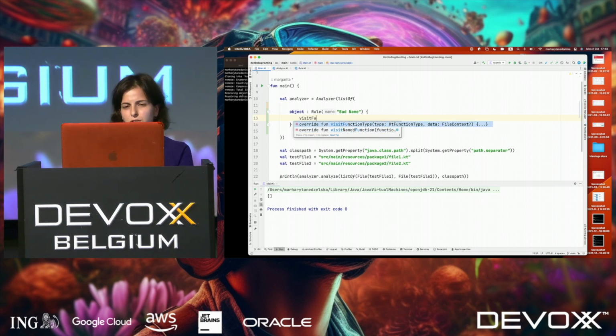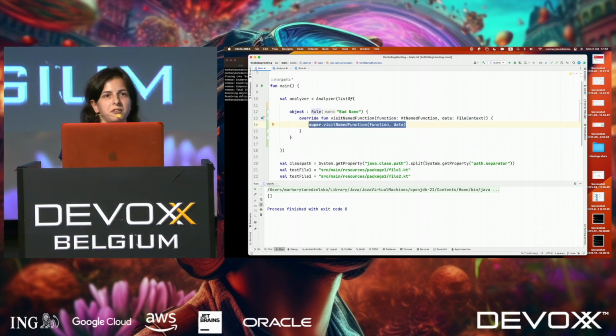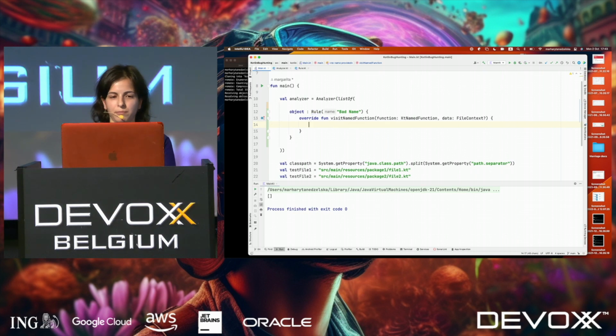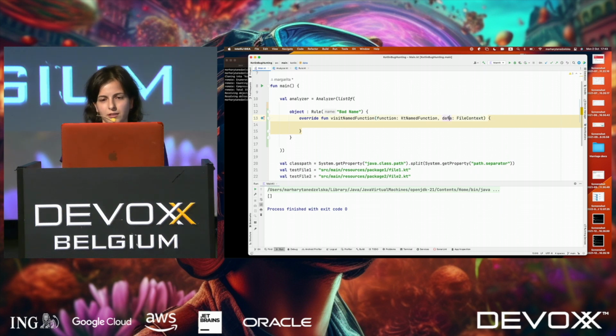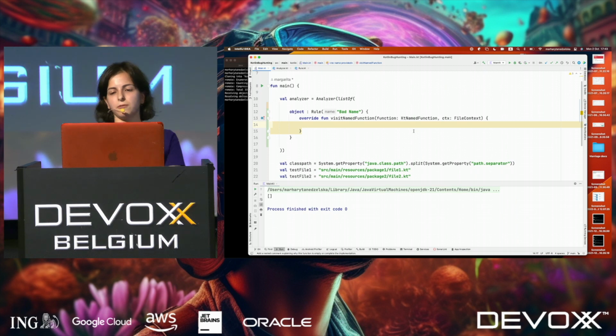Probably it's not what I want, and visitNamedFunction. visitNamedFunction is exactly what I want, because we need to check the function name. We know there's a function, it has a name, so perfect. And because we control this, we are sure that this context is always non-nullable because we pass it, so we can remove this question mark.